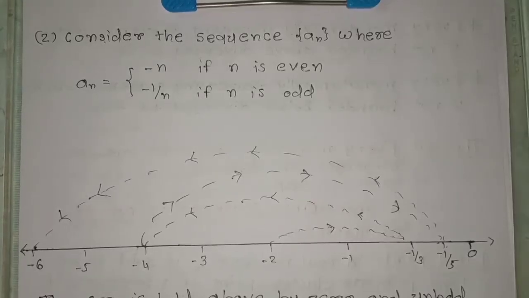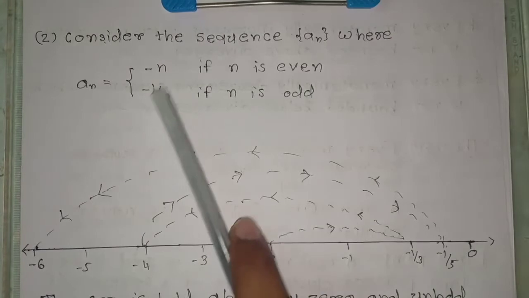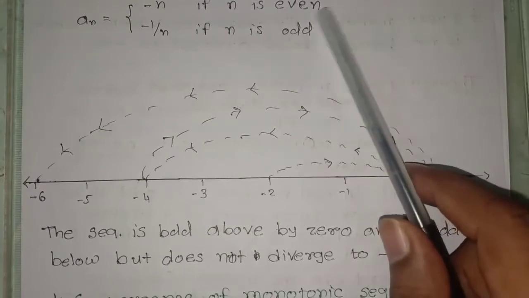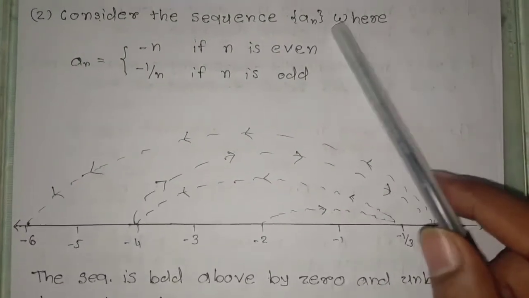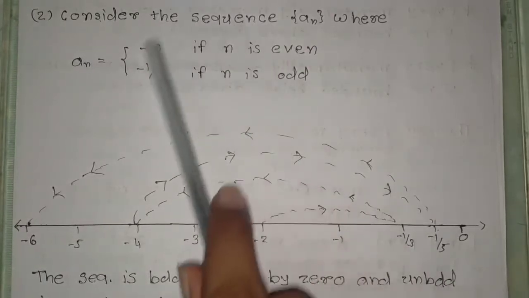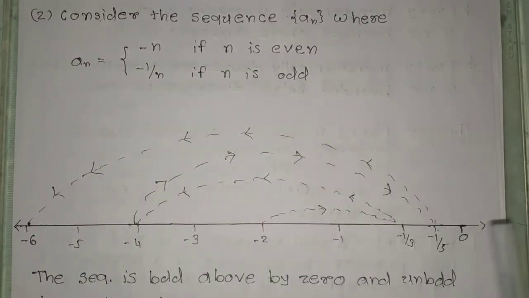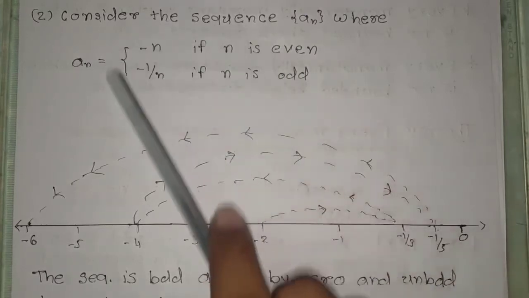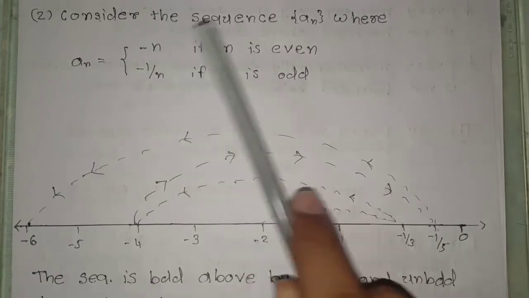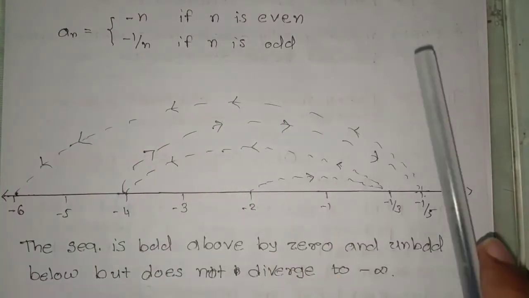The next example is, consider the sequence a_n like this: minus n if n is even, minus 1 upon n if n is odd. Similarly, like we have discussed in the previous example, we can also see here that the limit of its even terms is minus infinity and the limit of its odd terms is 0. So we cannot say that the sequence is divergent and it diverges to minus infinity. Yes, the sequence is unbounded below but bounded above.